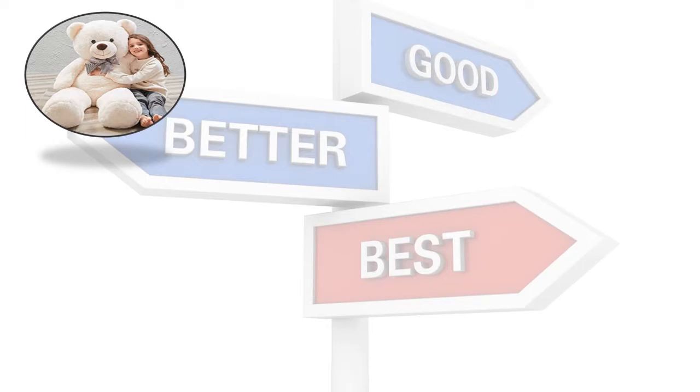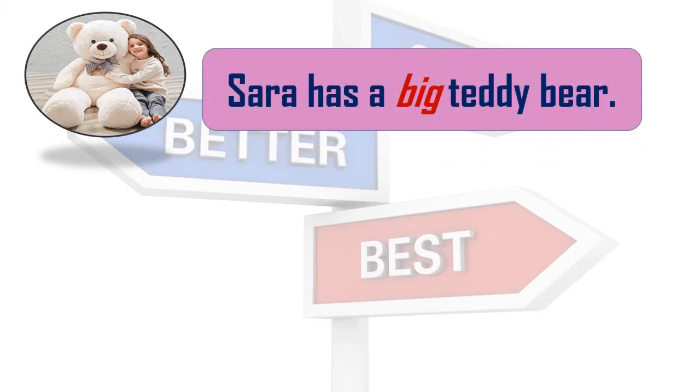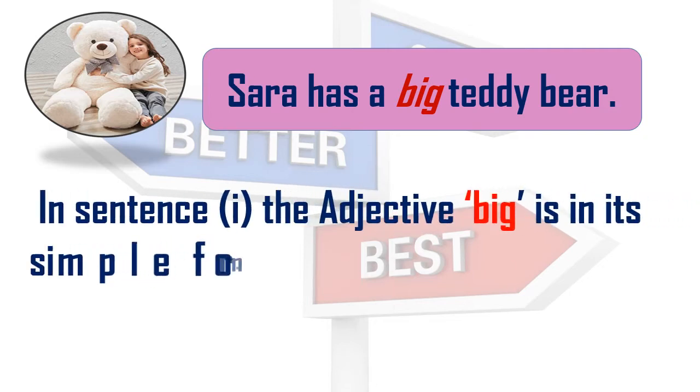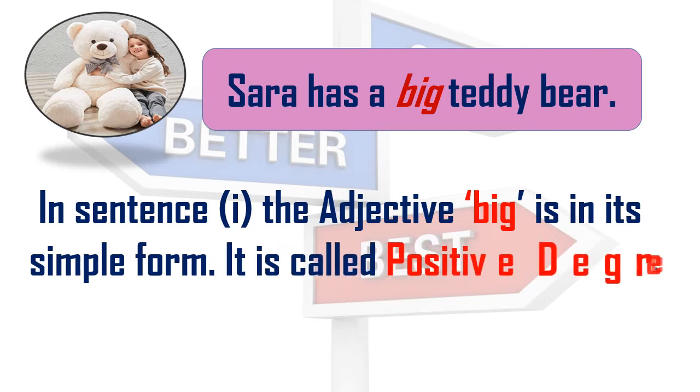So here comes our first picture with the first sentence. Sarah has a big teddy bear. Look at the word big. In this sentence, the adjective big is in its simple form. A very simple form. Big teddy bear. That's it. It is called positive degree. Very simple sentence. Sarah has a big teddy bear. Here we have not compared it with any other thing. It is in simple form. So it is called a positive degree.